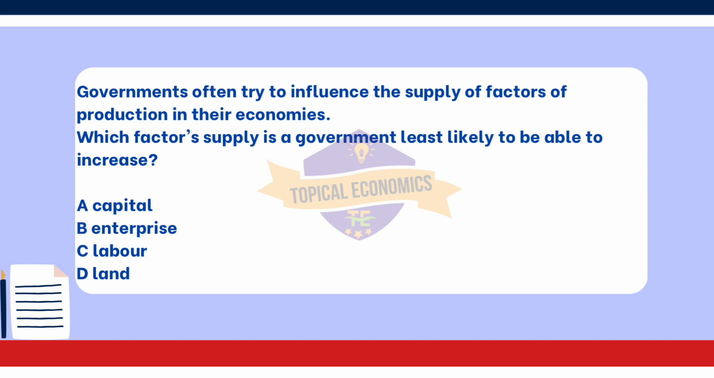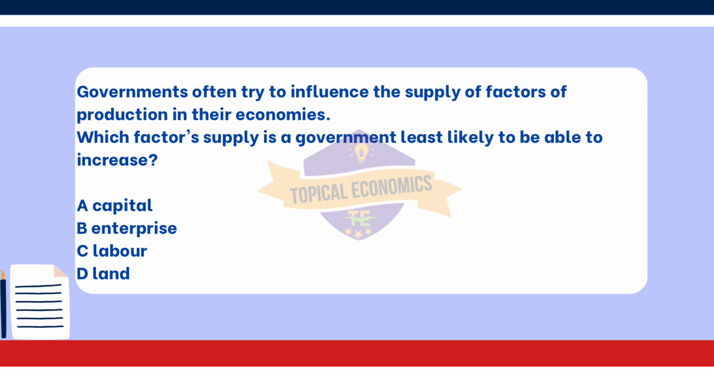Option A. Capital. Governments can influence the supply of capital through policies such as tax incentives for investment, grants, or subsidies. They can encourage savings and investments, which can increase the overall capital available in the economy. Option B. Enterprise. The supply of enterprise, which involves entrepreneurial activity, can also be influenced by government policies. Governments can create a favorable business environment through regulations, incentives, and support for small businesses, thereby encouraging more entrepreneurial efforts.